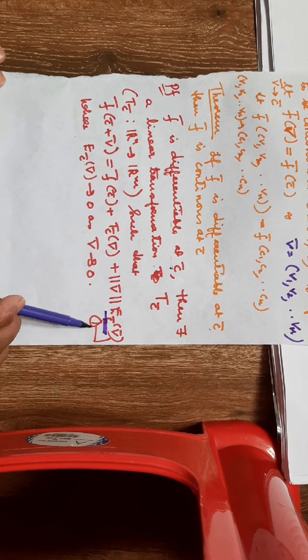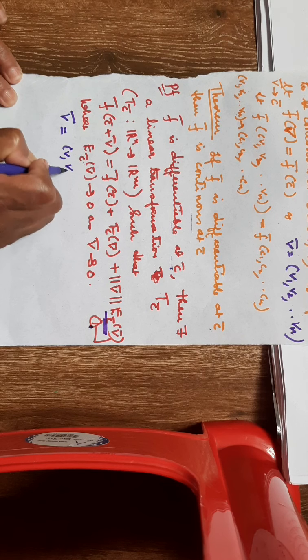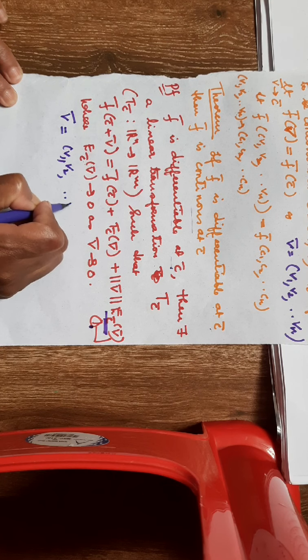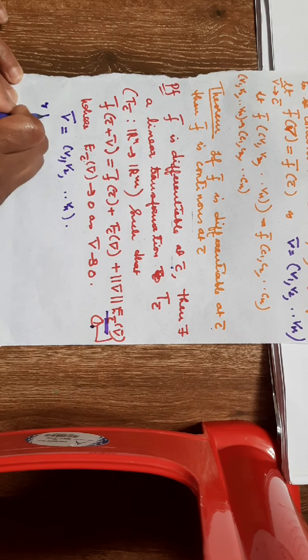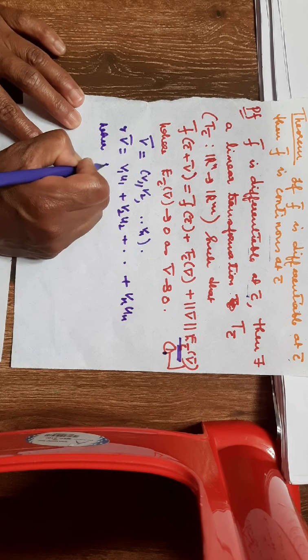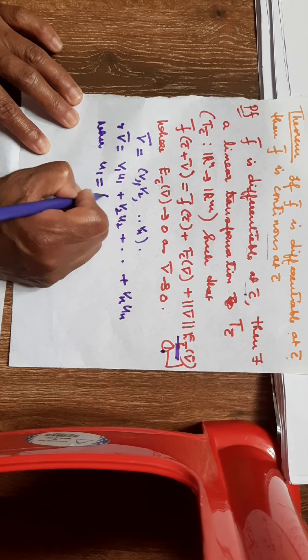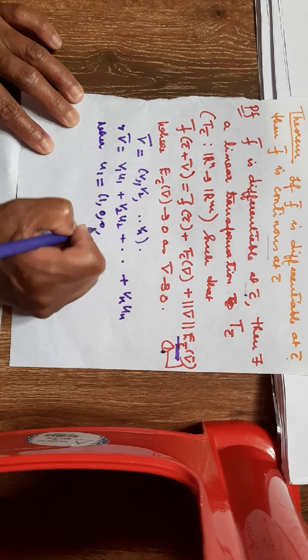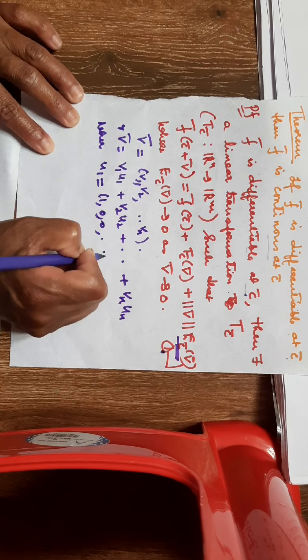Now using this given condition 1, we need to prove that f bar is continuous at C bar. So let us take V bar equal to (V1, V2, ..., Vn), or V bar can be written as V1 U1 plus V2 U2 plus ... plus Vn Un, where U1 is the n tuple (1, 0, 0, ...), only in the first coordinate it is 1.